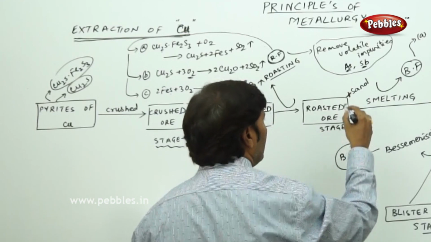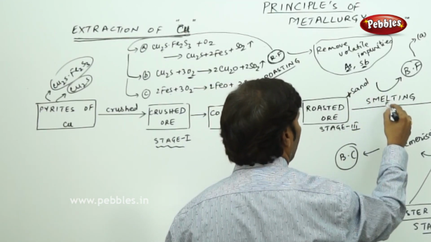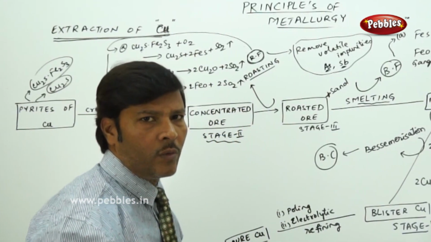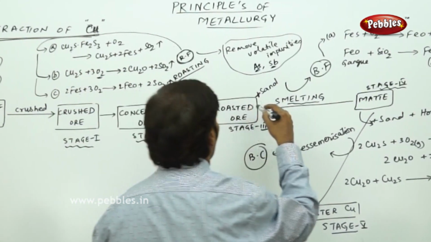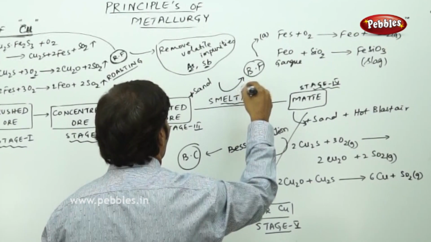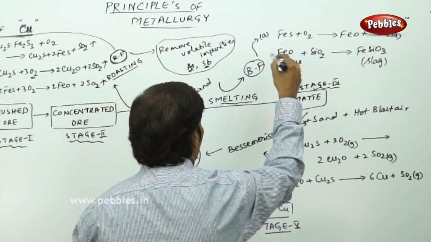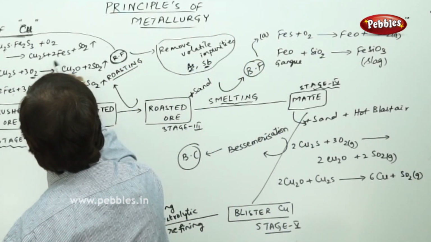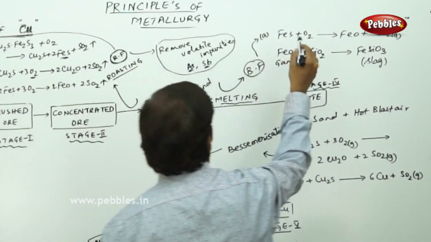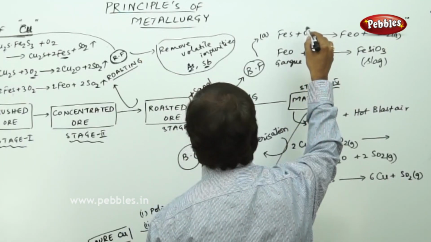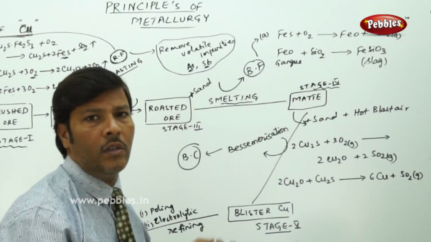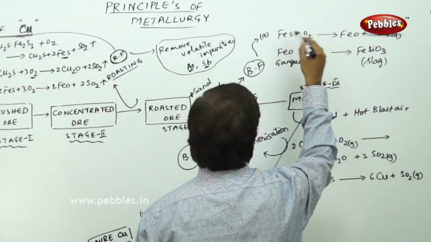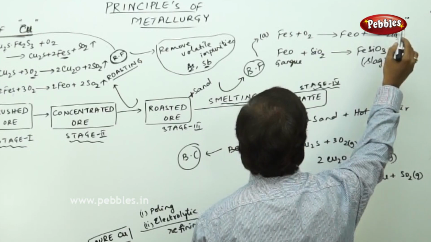The same roasted ore is mixed with a little sand and subjected to smelting. As I told you many times, smelting is a process which always requires a furnace. So again, this roasted ore is subjected to smelting and dumped into the blast furnace. In the blast furnace, the ferrous sulfide we got in the first stage is again subjected to smelting. Smelting includes roasting, so within the smelting, roasting also takes place. Ferrous sulfide is converted to ferric oxide, and sulfur dioxide gas is removed.